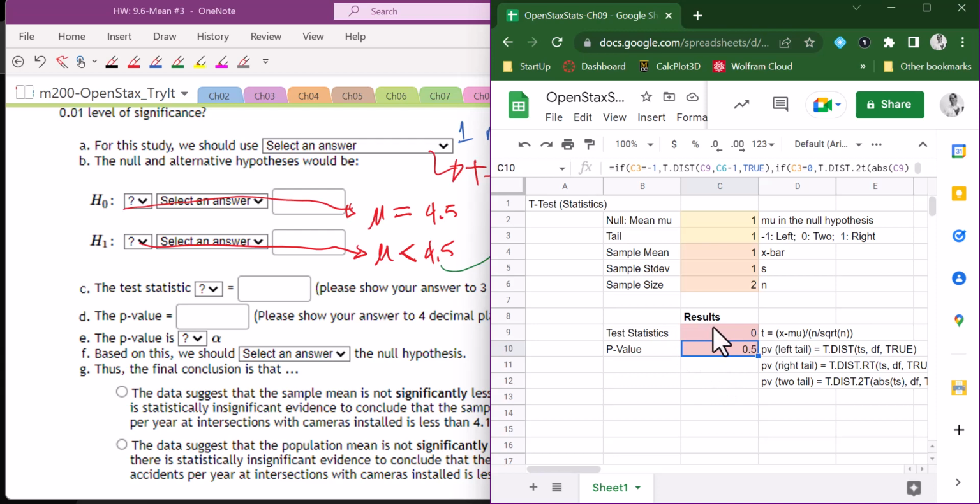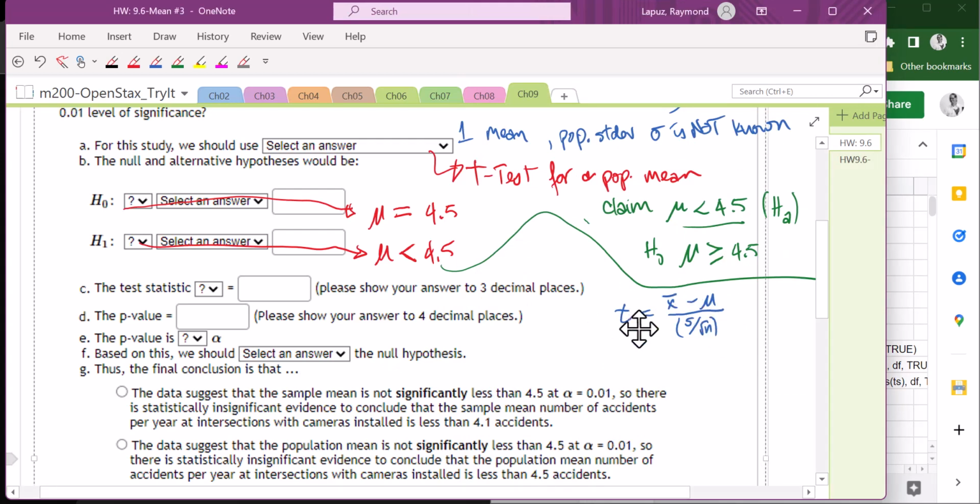But your test statistic here is given by these formulas. First it's given by C4, that's the sample mean, minus C2, and that is the mu that's given. So that's the x bar minus mu. And then we're dividing this by C5, which is the sample standard deviation, divided by the square root of C6, which is the sample size. So that is exactly this formula that's being given here.